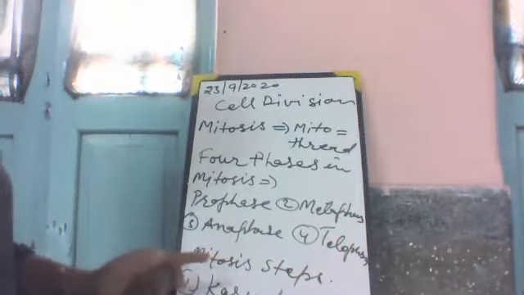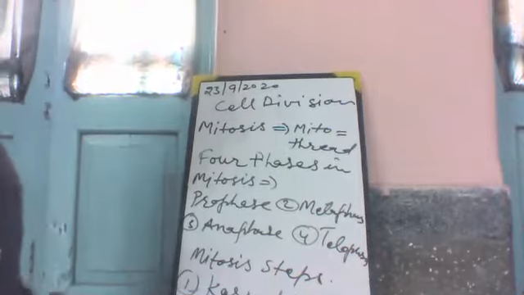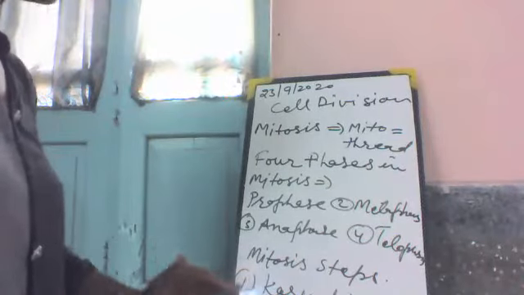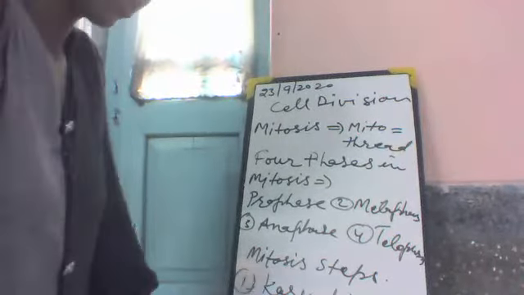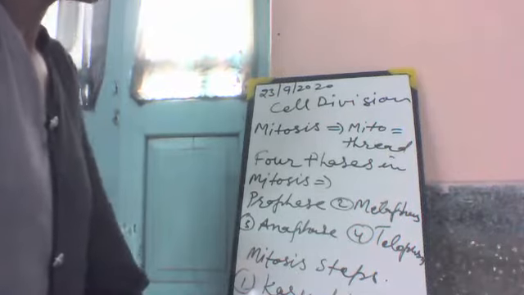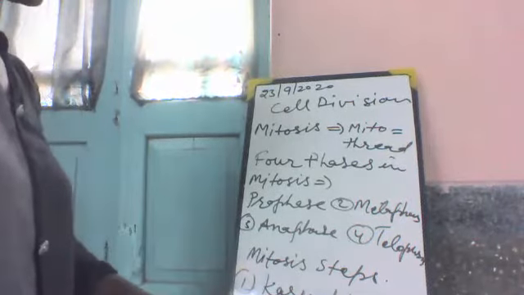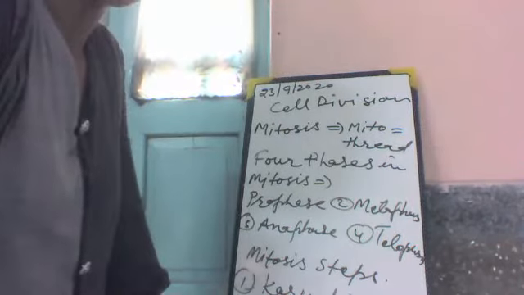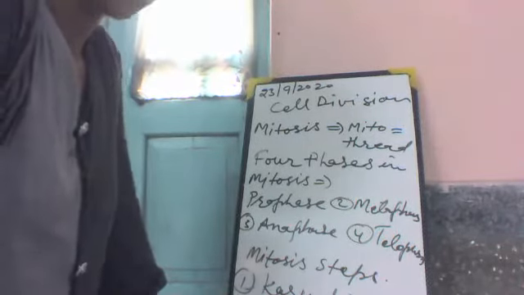In karyokinesis, the division of the nucleus, chromosomes, DNA, etc. takes place. But in cytokinesis, there is an increase in the mass of the cytoplasm.